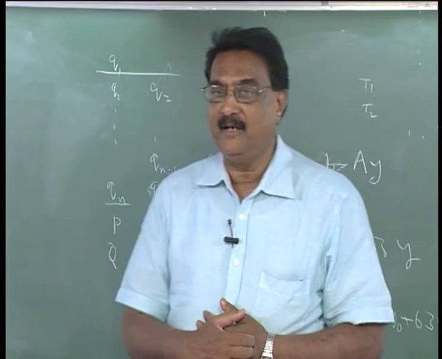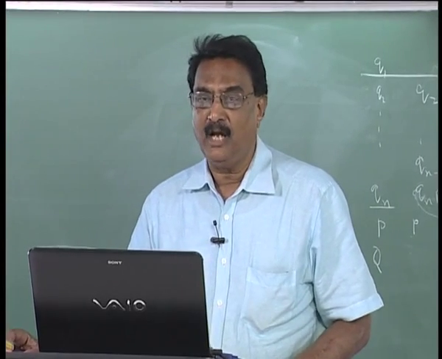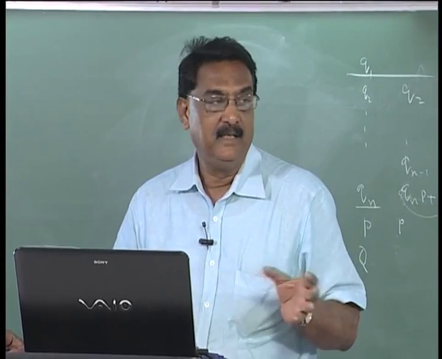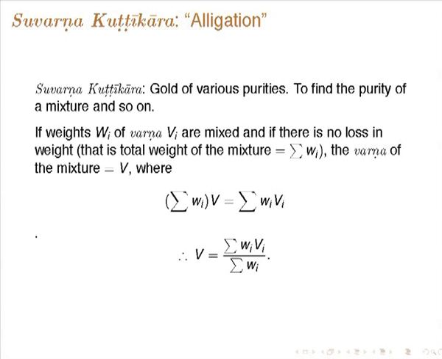What is the Varna of the mixture? Clearly, the total amount of pure gold will be the same in both if there is no loss. So, then this is the equation, and the Varna of the mixture will be this. And of course, they will also consider some problems where some amount will be lost, and the weight may not be the sum of the earlier weights. That will be slightly different.